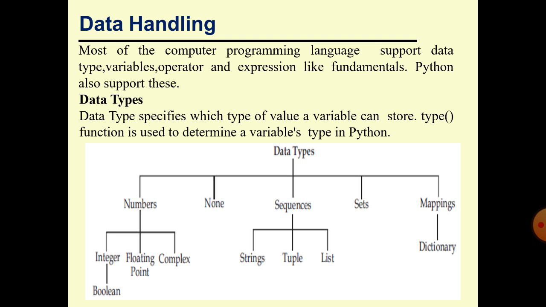Map means one value can be accessed by another value. Map, a is equal to b, so you can access a by b or b by a. Now we will learn each data type one by one.